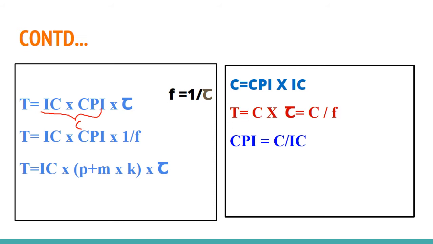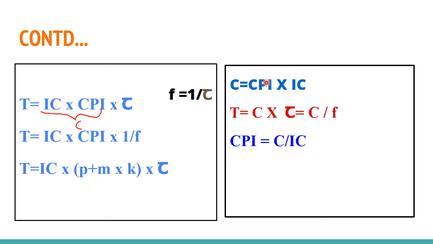You can see here that if you multiply IC into CPI into tau, you get T. And if I replace this IC and CPI with a capital C, why? Because IC and CPI, if you multiply them, will give you capital C. Then you will get T is equal to C into tau. That is another method for evaluating capital T. And if you replace tau again with clock rate, you get yet another equation, that is C by F. That is also another method for evaluating capital T.